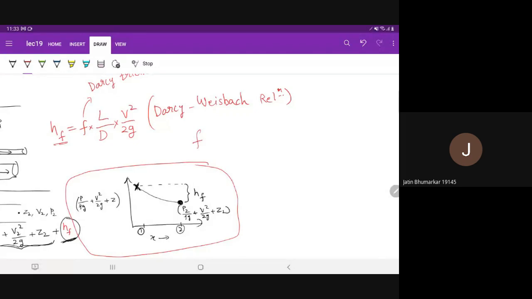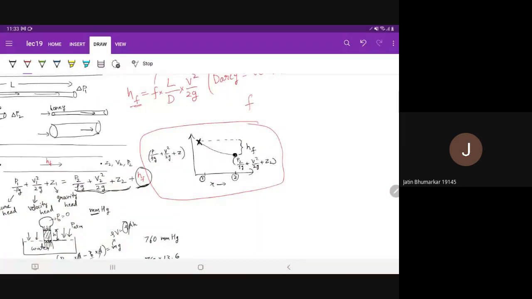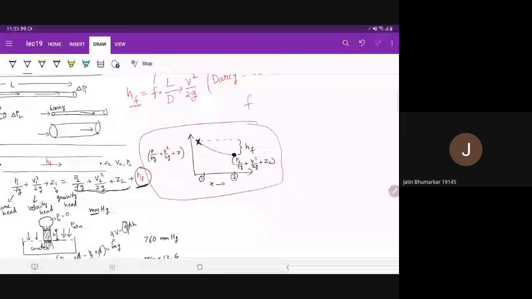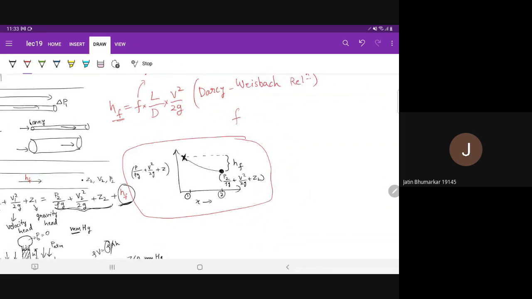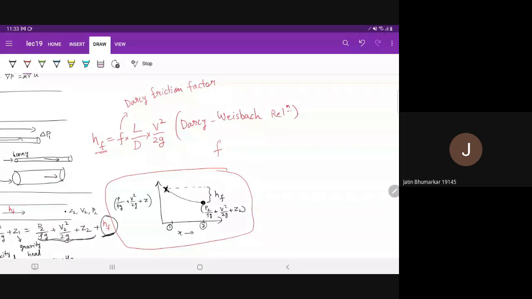Because we have included this HF in the Bernoulli equation, which was derived assuming that there is no viscosity, the entire analysis now depends on experiments, because theoretically this doesn't fit anywhere. We assumed that there is no viscosity, but we added this HF in the equation.